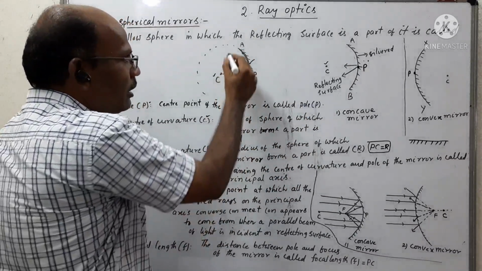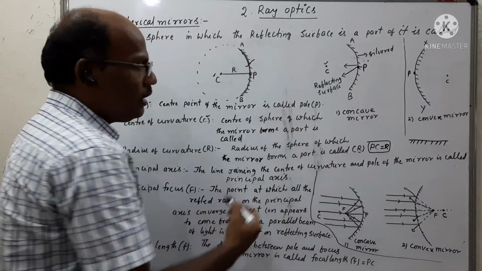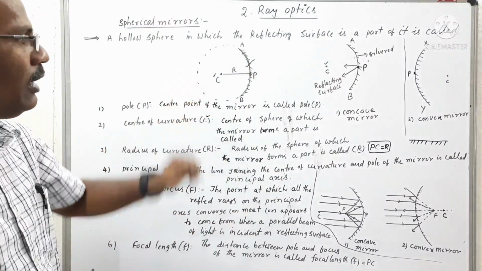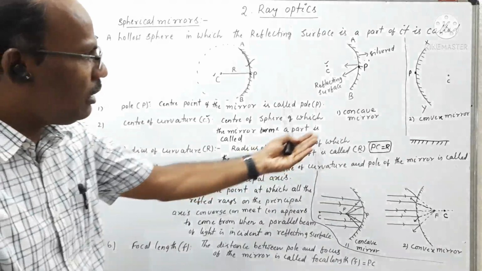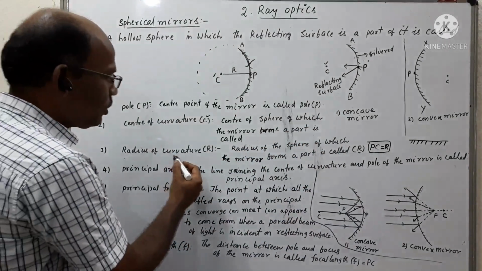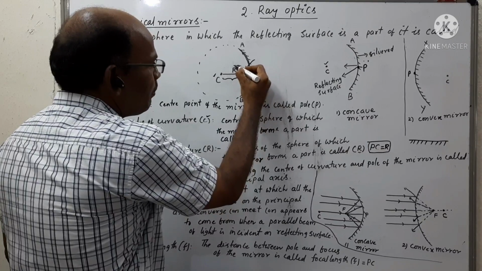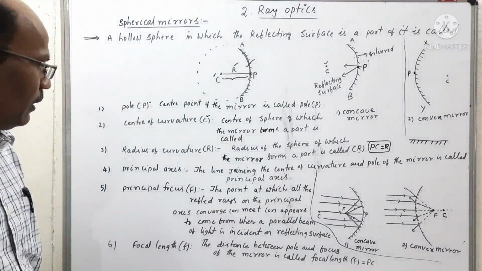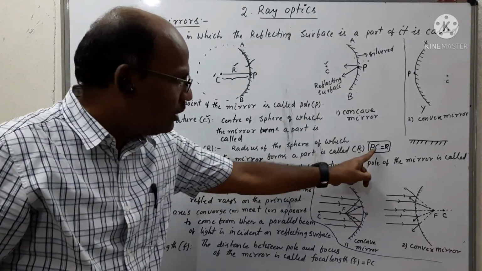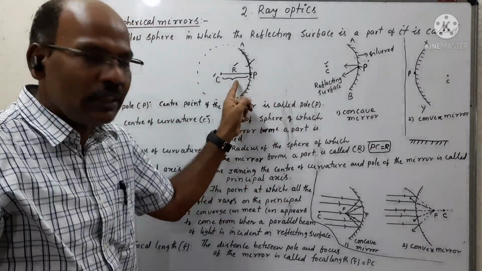That is called the radius of curvature of either a concave mirror or a convex mirror. So radius of curvature is nothing but PC, represented by letter R. In this diagram, PC is equal to R.